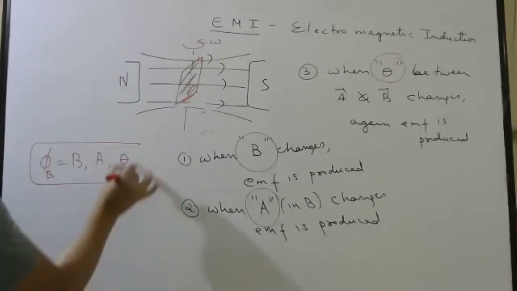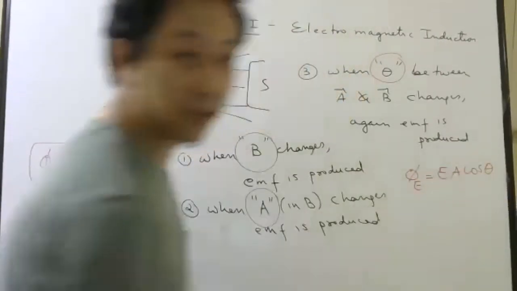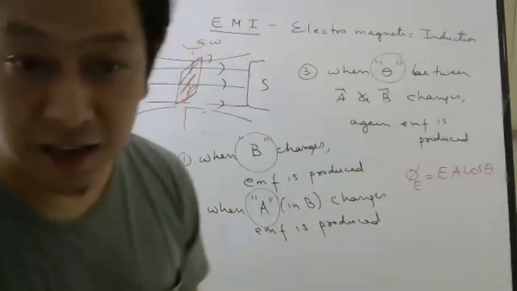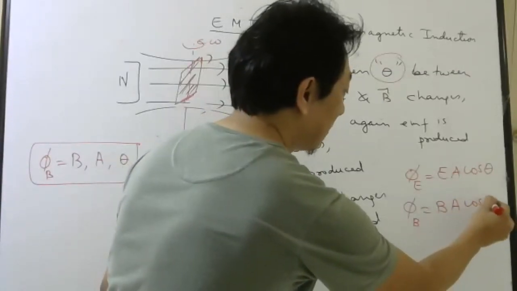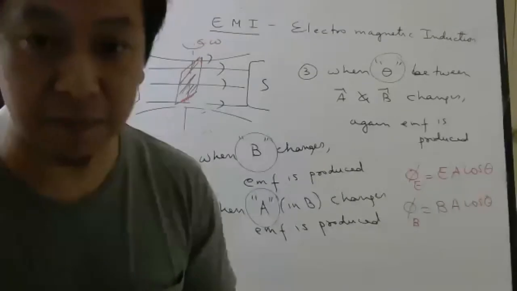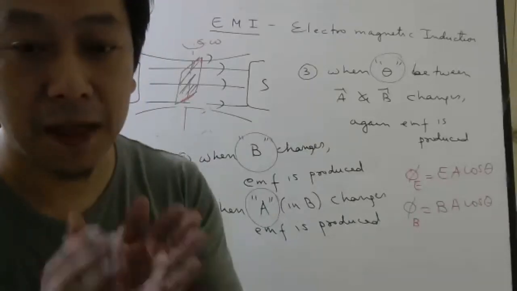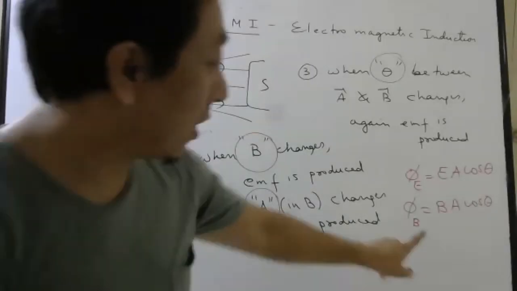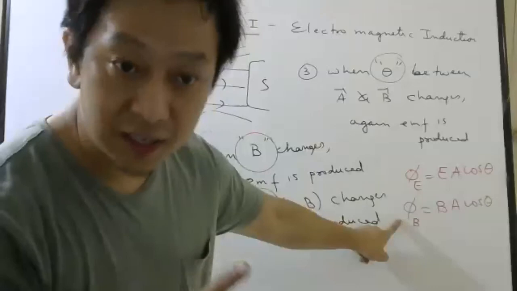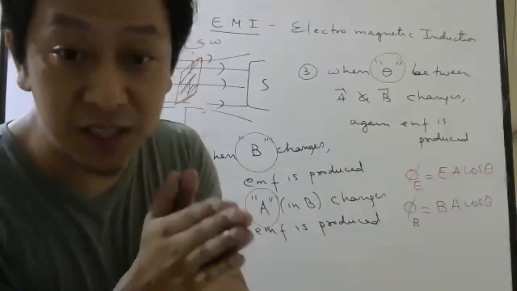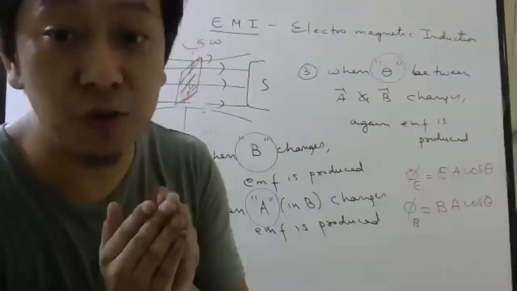Why, sir? What was the formula for electric flux? EA cos theta. Remember what was the formula for electric flux? EA cos theta. So what is the formula for magnetic flux? BA cos theta. So basically the discovery made by Faraday, last statement, I will give you statements and all tomorrow, but just hear this part. The discovery made by Faraday was whenever magnetic flux changes, because when one of them will change, this will change, right? So when the magnetic flux passing through a circuit is changing, EMF will be produced in the circuit.